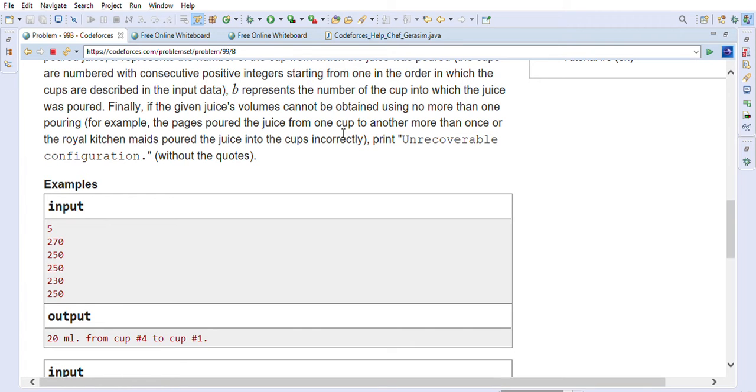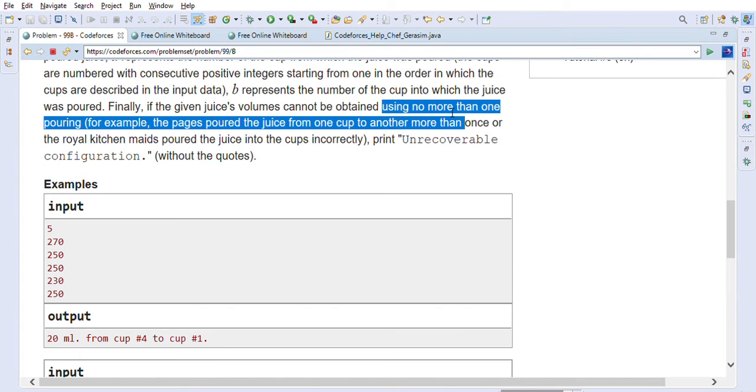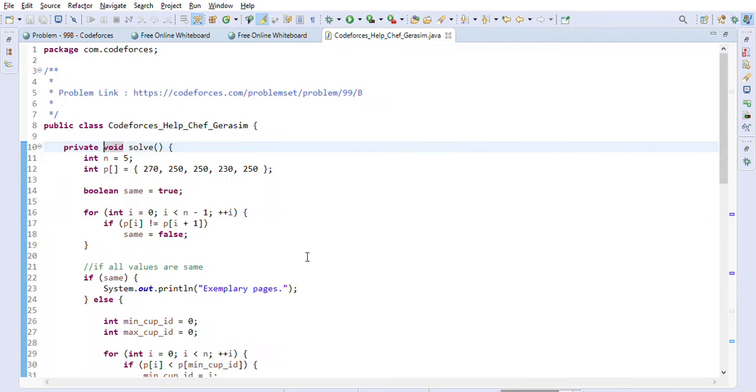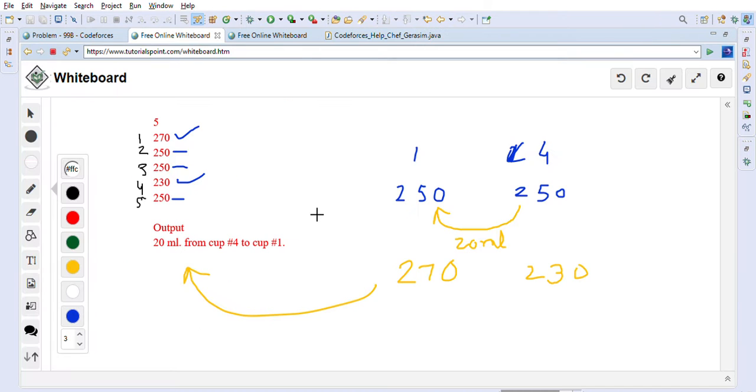So we have seen this scenario, and let's take a look at the other scenario. One more is there. Finally, the given juice volumes cannot be obtained using no more than one pouring. For example, Pages poured the juice from one cup to another more than once, or the royal kitchen maids poured the juice into the cups incorrectly, right? So sometimes it is possible that this cannot be obtained.